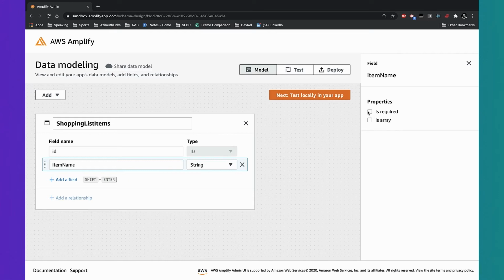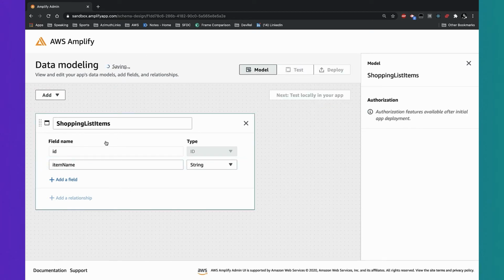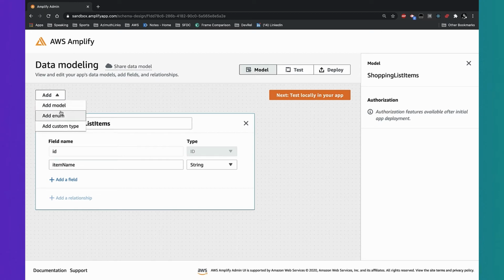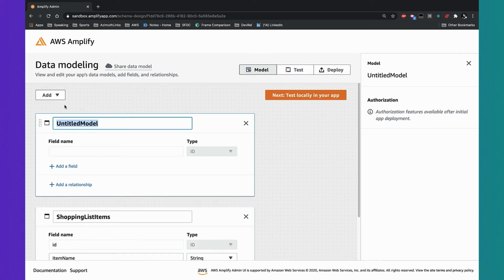And then on the right-hand side, I can set the properties of it. Is it required and is it an array? For the name, I'm going to click required, because without a name, a shopping list item is nothing. So that is the shopping list items model. Other things that I can do: I can add a container model for these shopping list items called shopping list, and I'll show you how to do that and add relationships. So the name of this model will be shopping list.